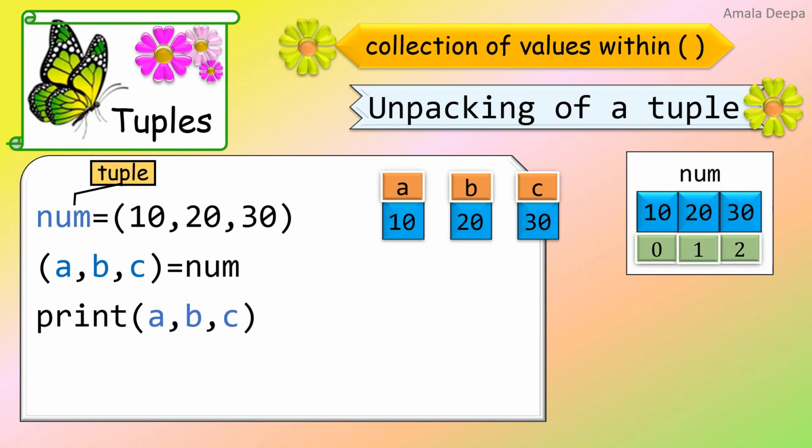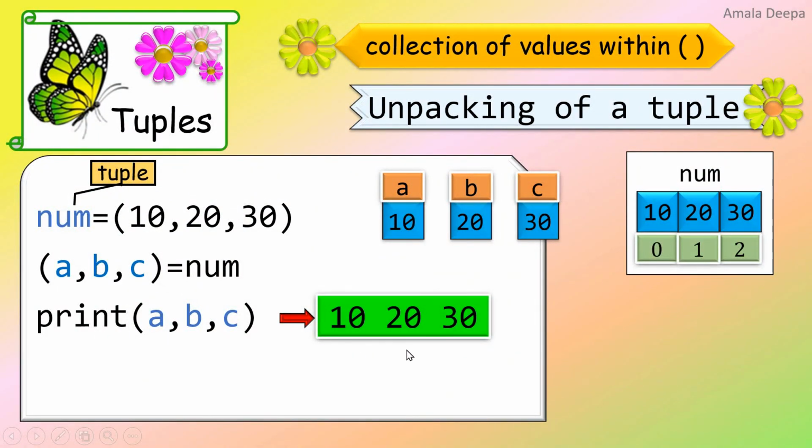When I print the individual variables A, B, and C, I get the output as 10 space 20 space 30. Observe carefully. There are no parentheses and there are no commas. Because here when I print A, B, C, I am not printing the tuple. I am printing the values stored in each of the individual variables A, B and C.